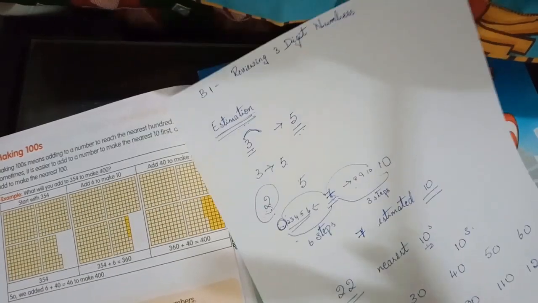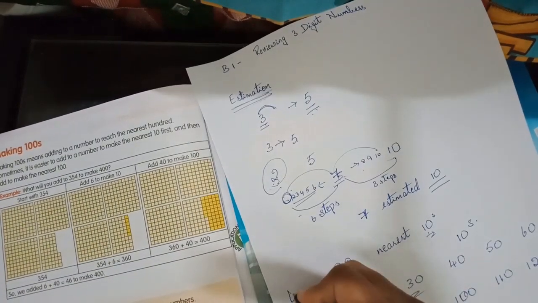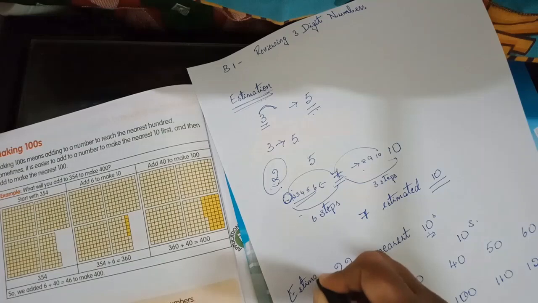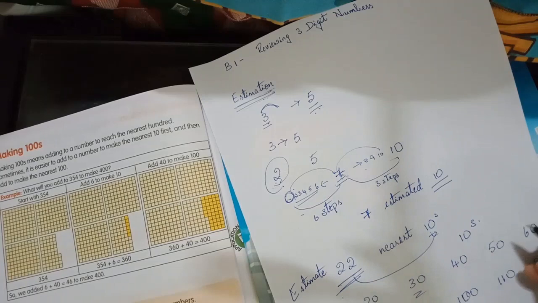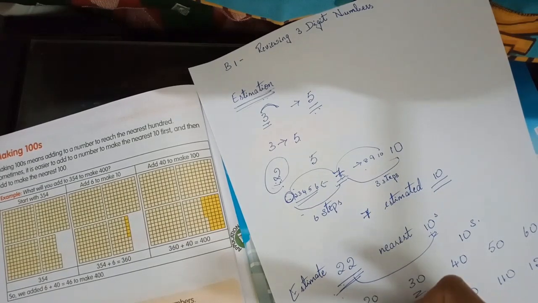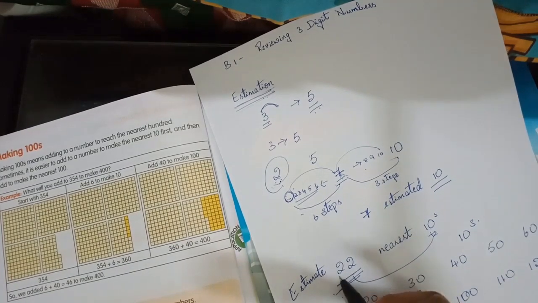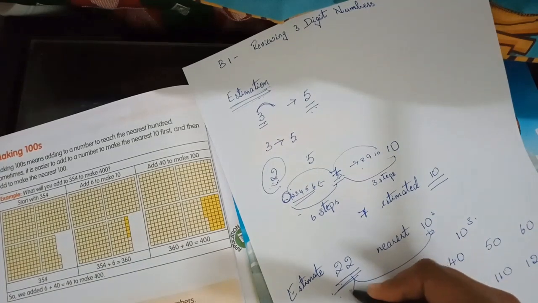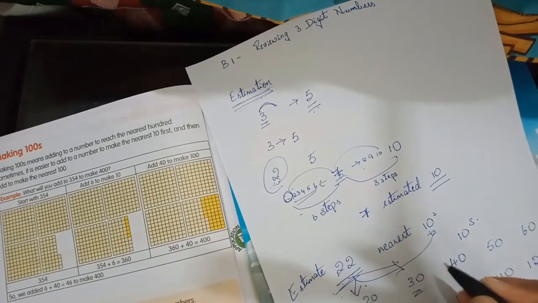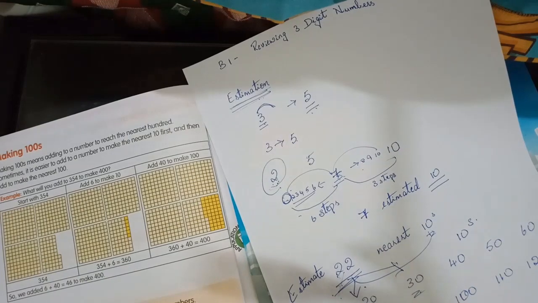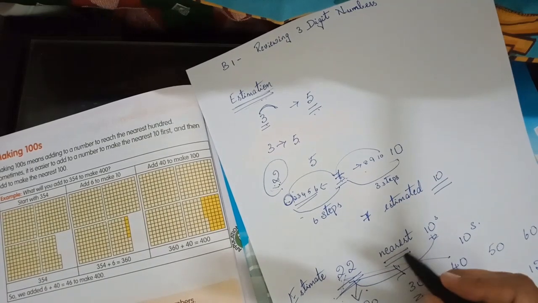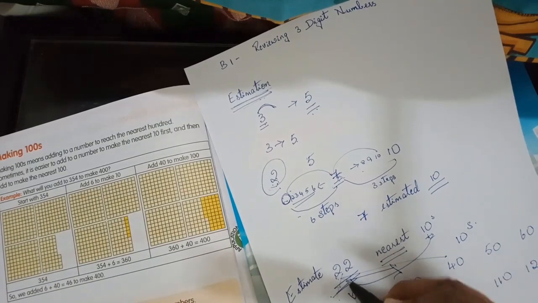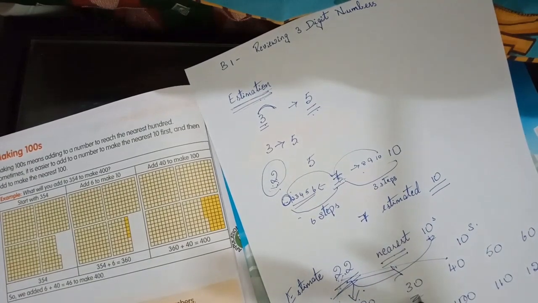Yes. So when I ask you to estimate 22 to nearest tens, what should you do? Yes, the 20 and 30. So 22 is either close to 20 or it is close to 30. It is very far away from 10 and 40. So you have to estimate 22 to nearest tens. Tell me whether 22 is close to 20 or whether it is very nearby to 30.